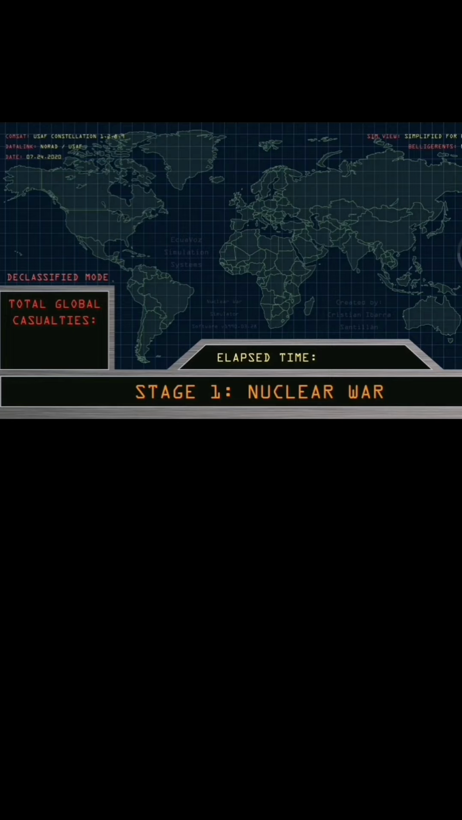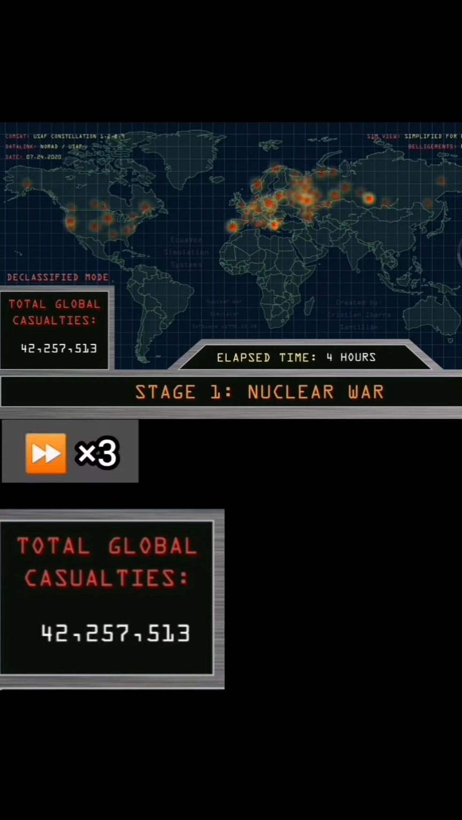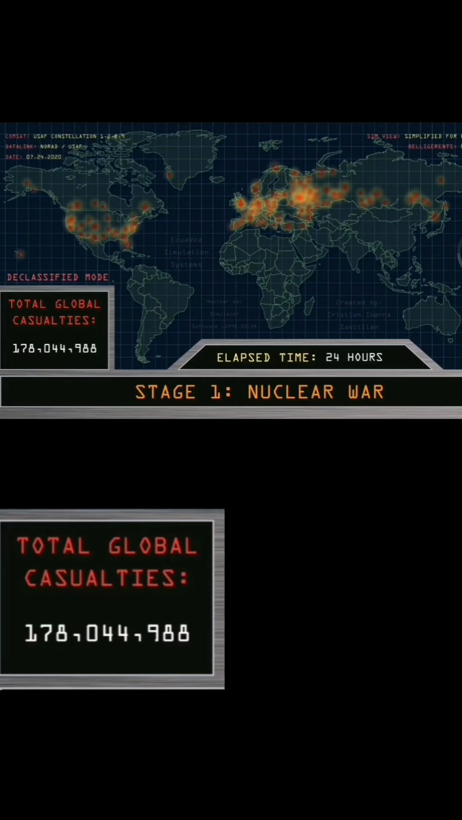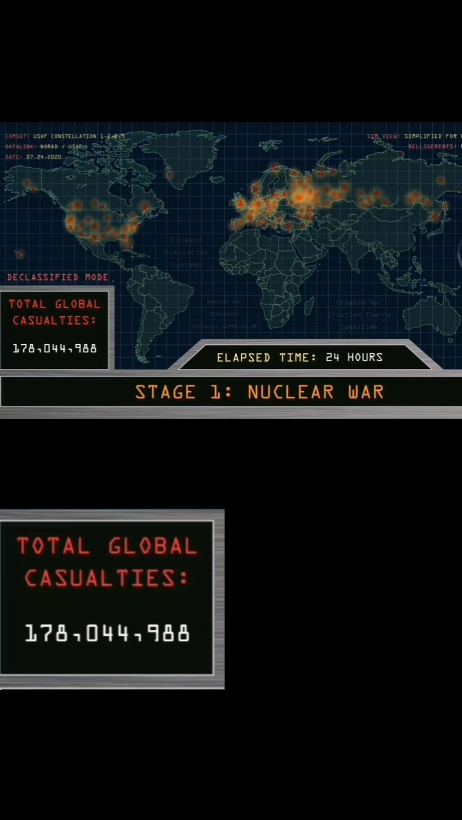Stage 1, nuclear war. Elapsed time: 1 hour, 2 hours, 3 hours, up to 24 hours. Total global casualties at 178 million people. Losses of nations engaged at war. NATO member states have lost 9.1% of their total population. The Russian Federation has lost 62.9% of its total population.